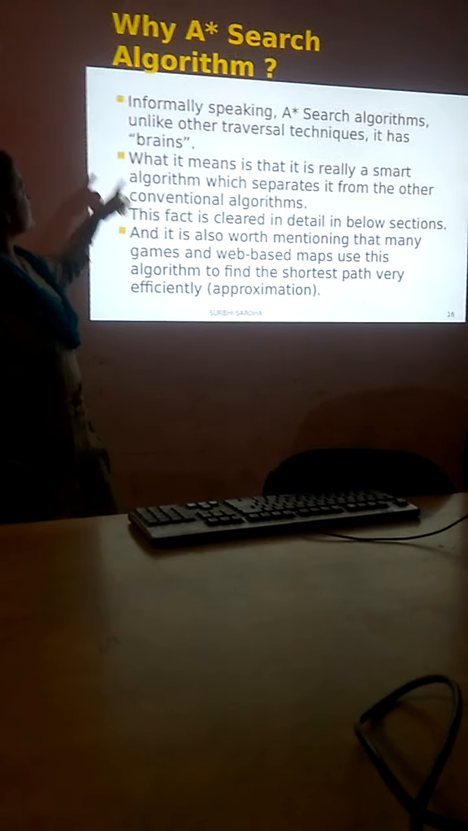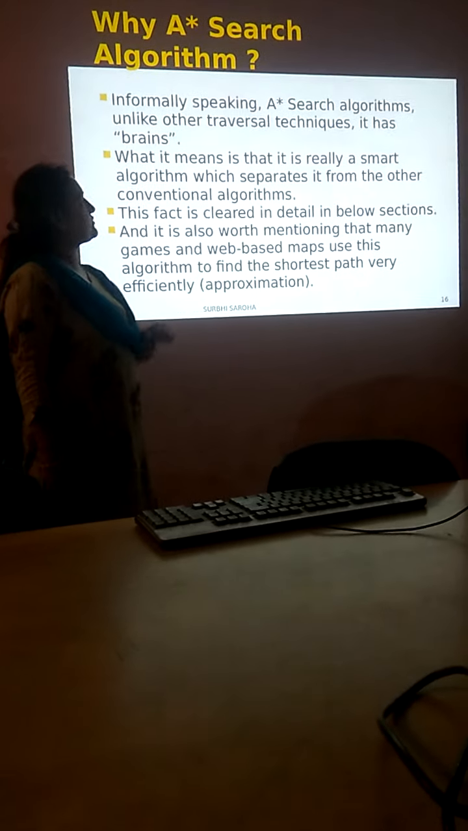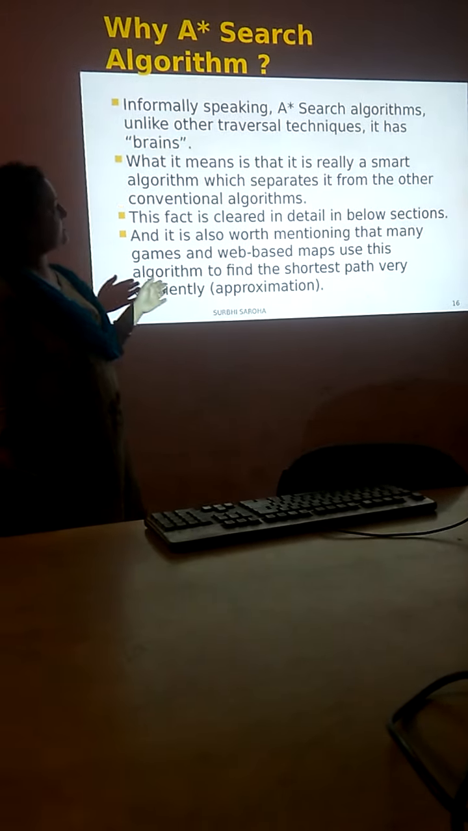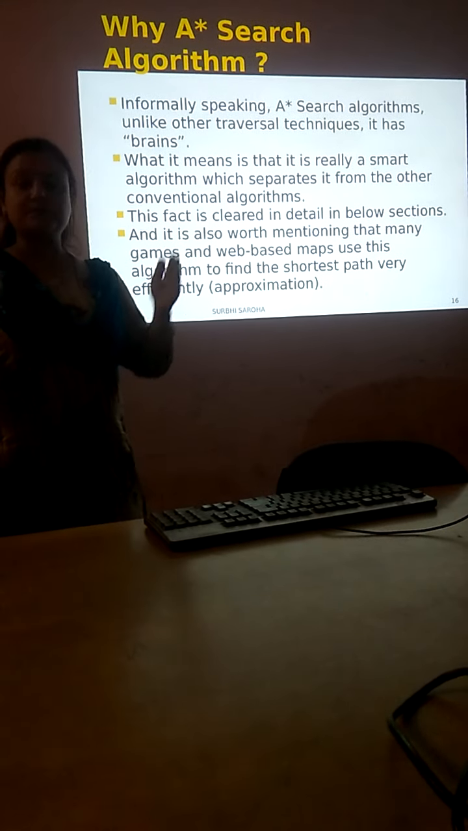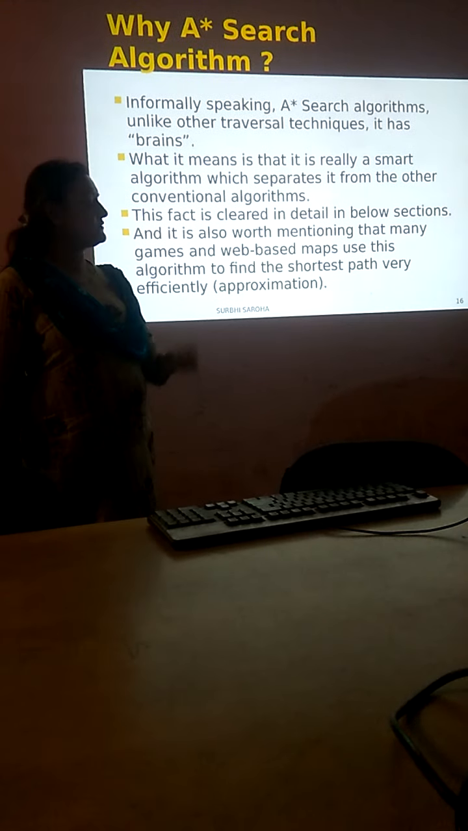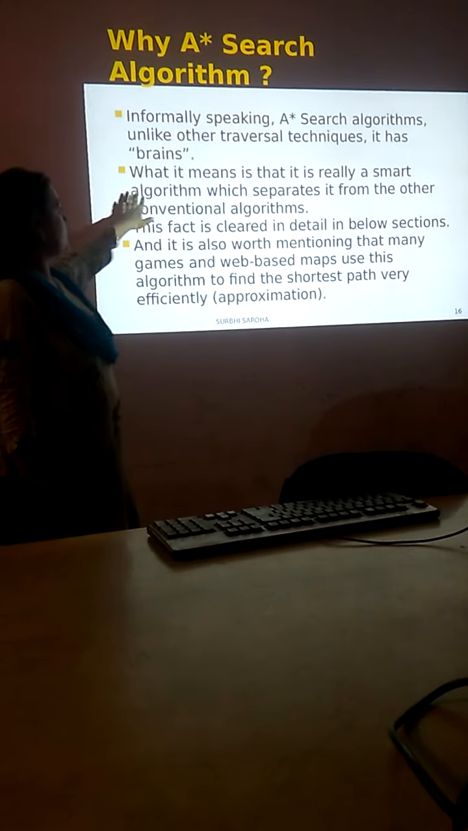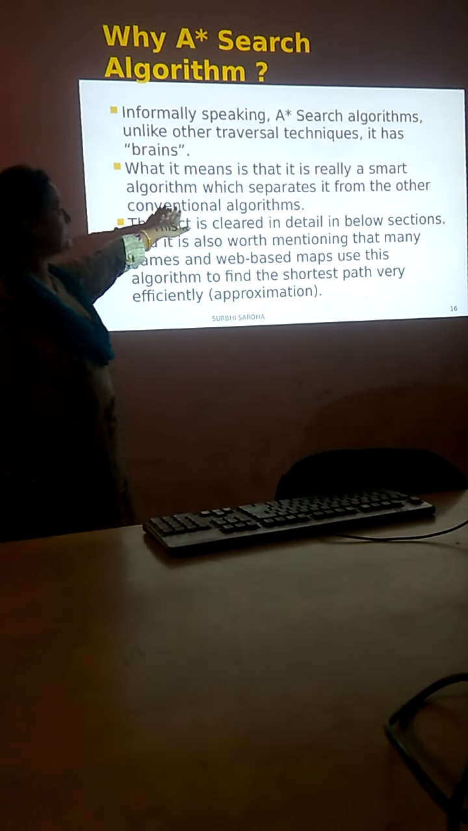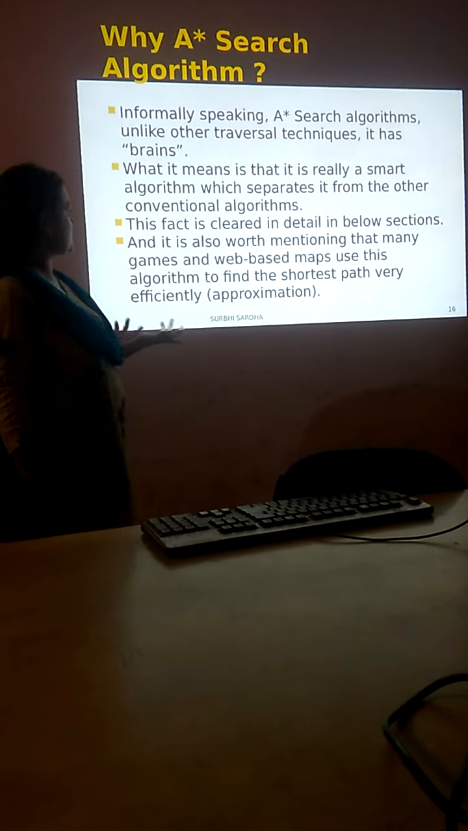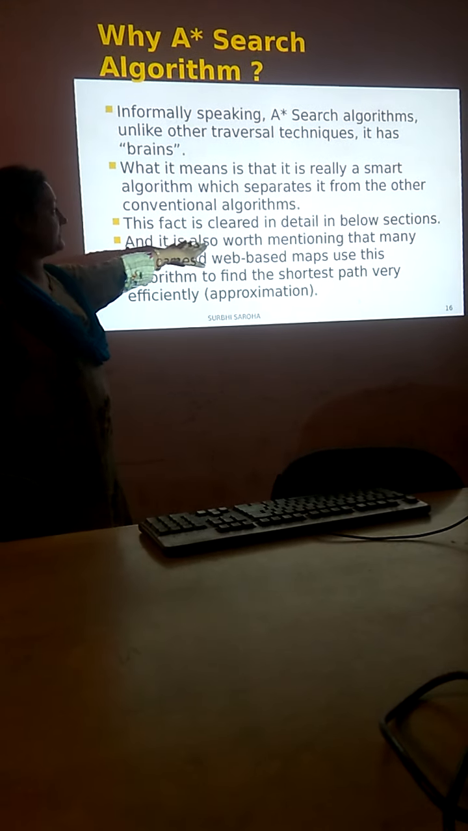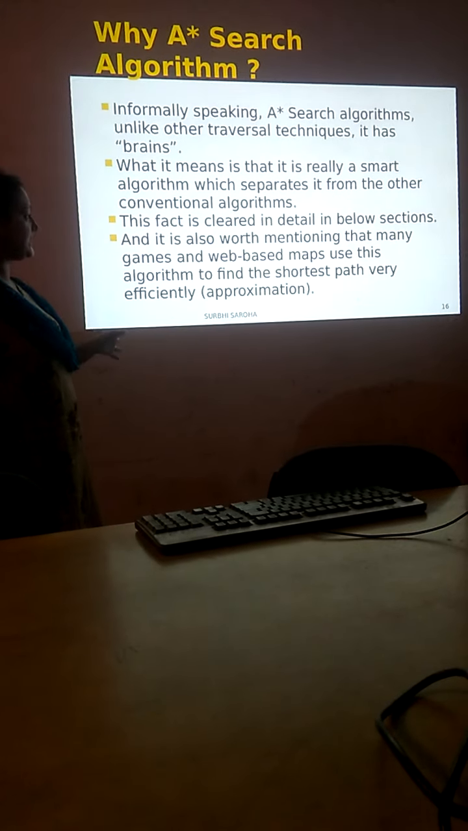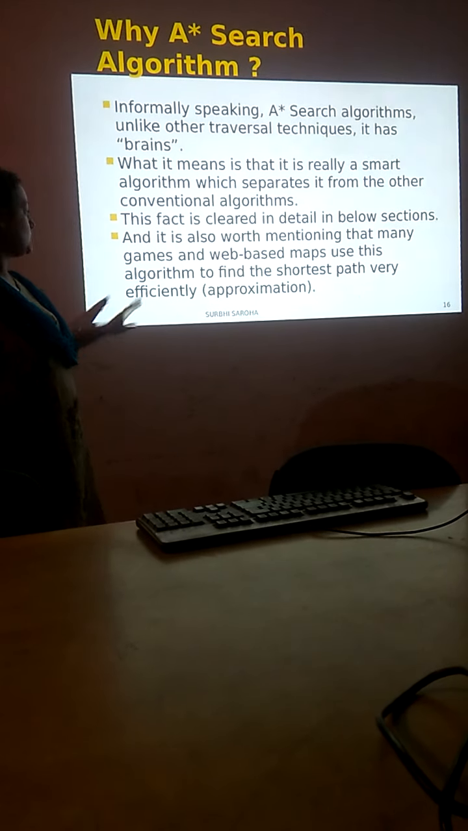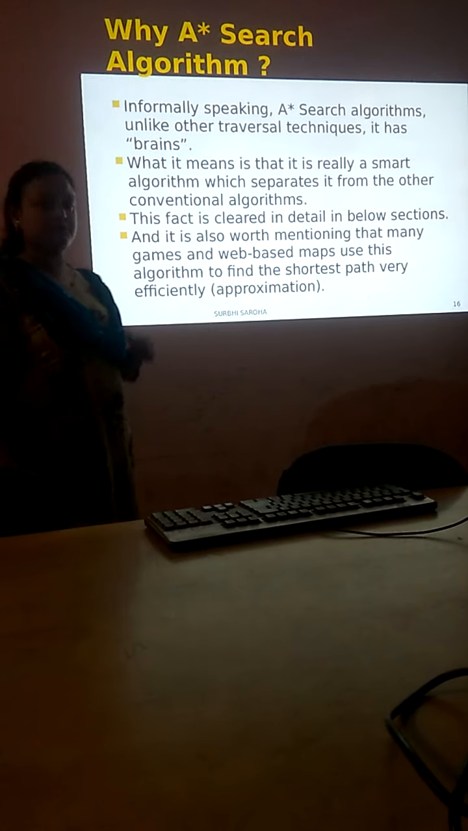So why the A* search algorithm? Informally speaking, unlike other traversal techniques, the A* search algorithm has a brain. Why say brain? Because it chooses the best, shortest distance, right? So what is the meaning? It is actually a smart algorithm, which separates it from other conventional algorithms. This fact is clear in detail in the section below, and it is also worth mentioning that many games and web-based maps use this algorithm to find the shortest paths very efficiently.